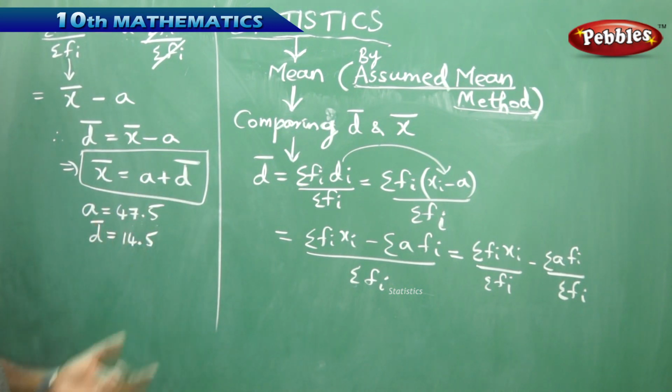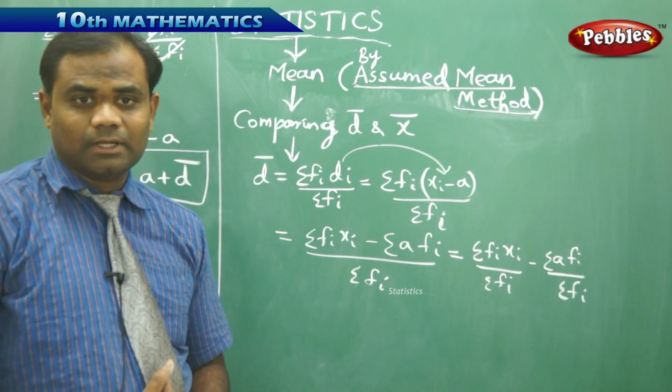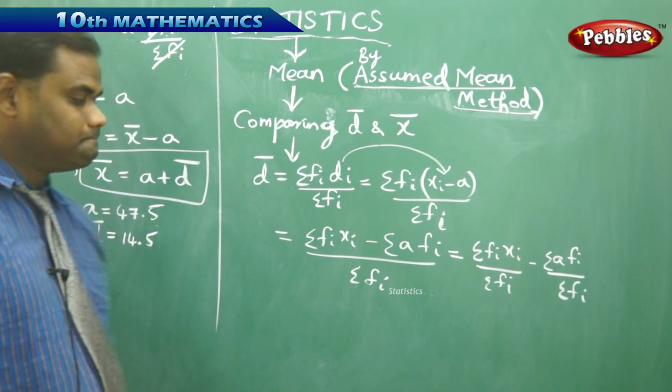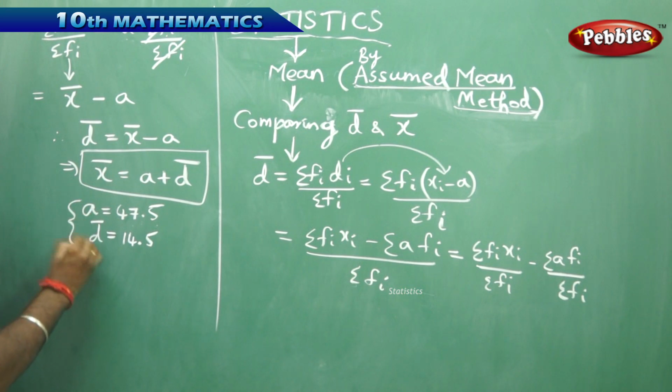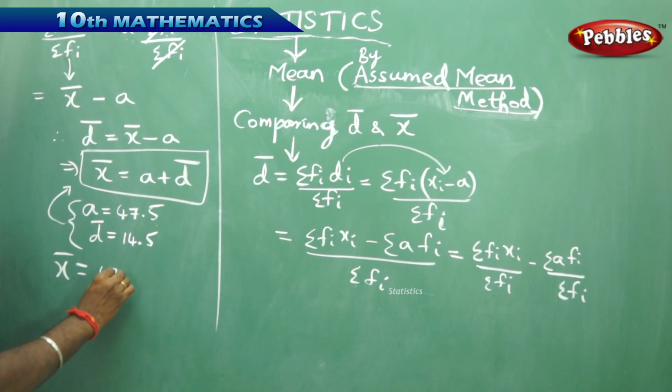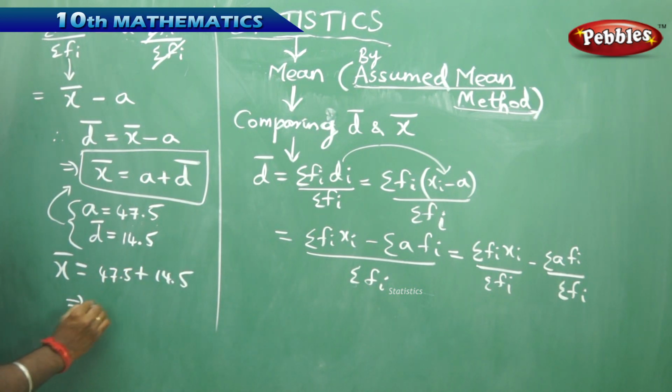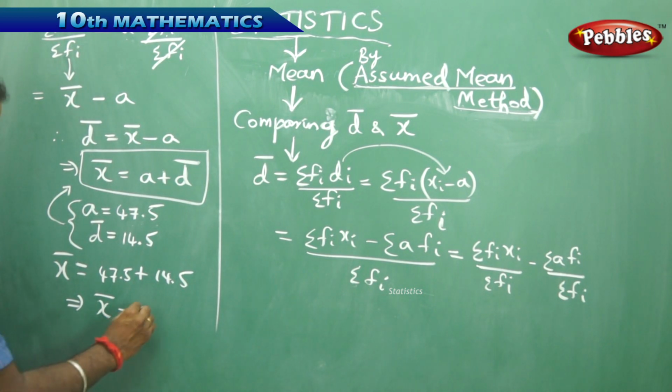So with these two values, let's see how we can calculate the mean, that is x bar. Substituting these two values in this formula, x bar equals a plus d bar, which is 47.5 plus 14.5, which gives 62.